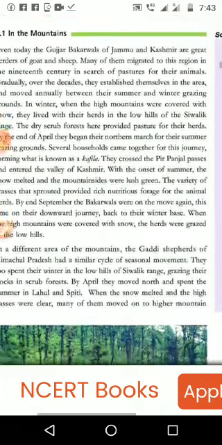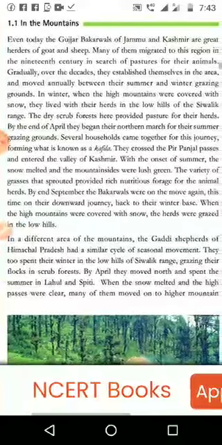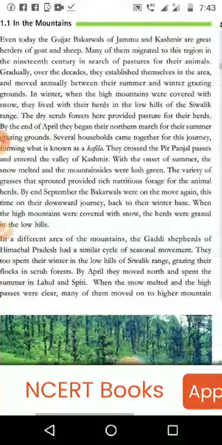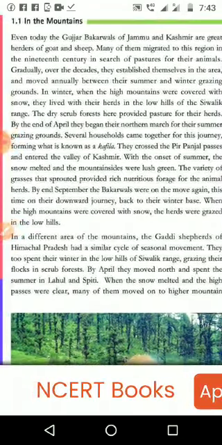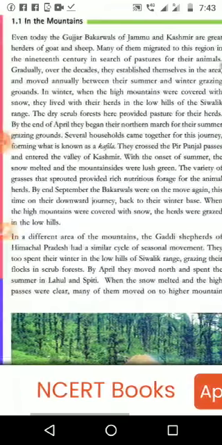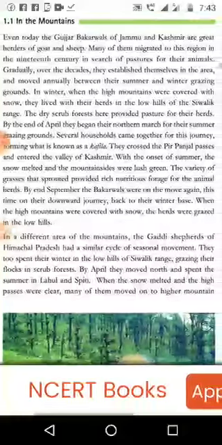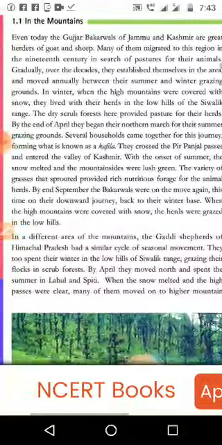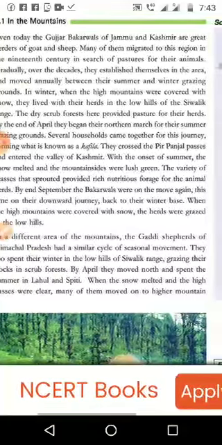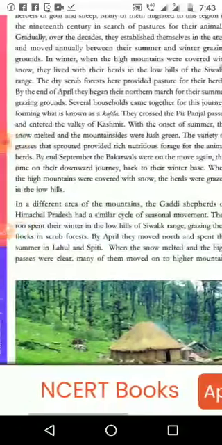The variety of grasses that sprouted provided rich, nutritious forage for the animal herds. By the end of September, the Bakarwals were on the move again, this time on their downward journey back to their winter base. When the high mountains were covered with snow, the herds grazed in the low hills.